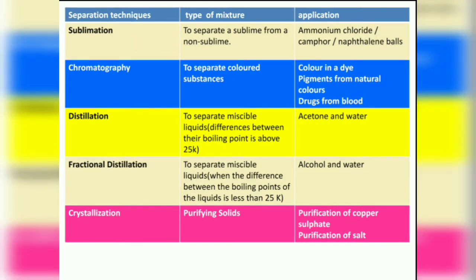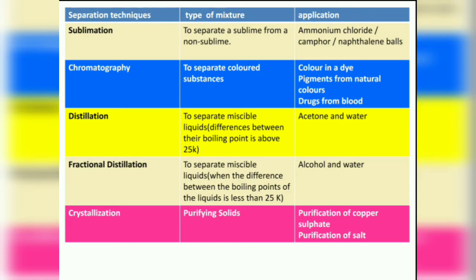sublimation. Next separation technique is chromatography. To separate colored substances, we will go for chromatography. Application is to separate color in a dye or pigments from natural colors, drug from blood, all these processes we will go for chromatography.